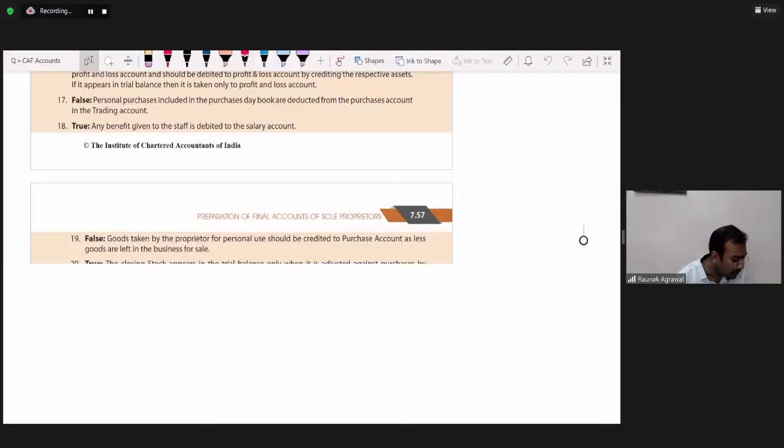Gopika, you are making a gross mistake. We have added it to the office equipment. We have added the figure of typewriter, that is 40,000, in the office equipment. We have taken the value of typewriter on the asset side under the head office equipment.